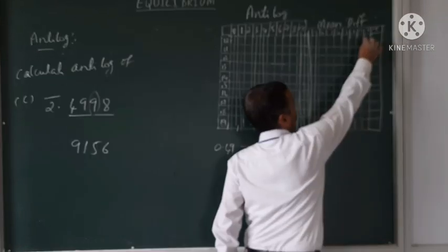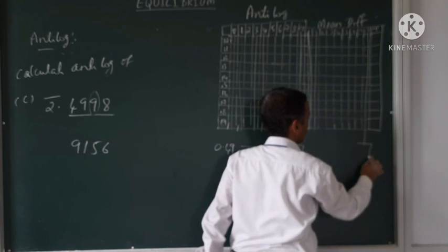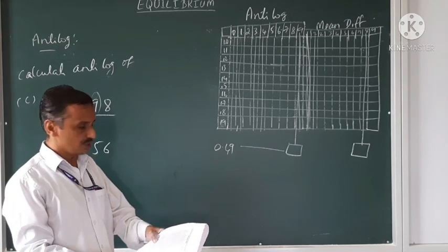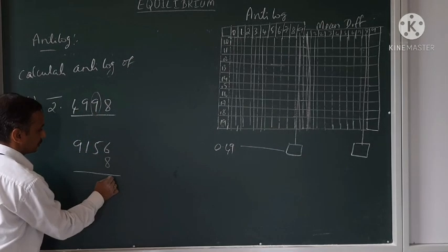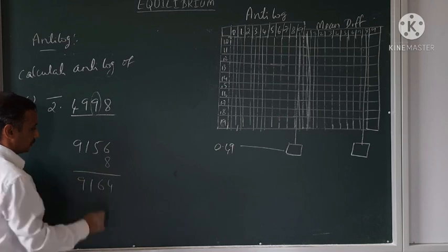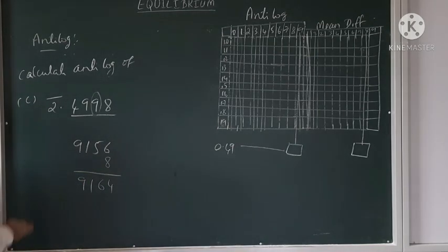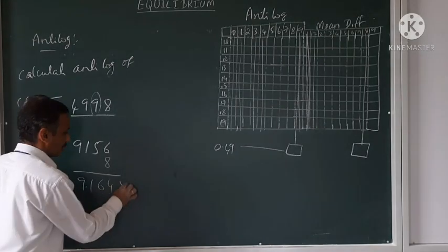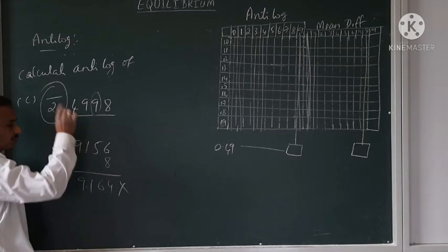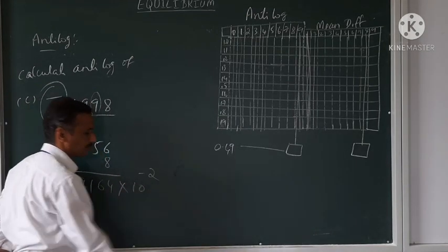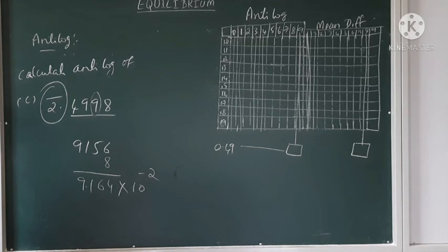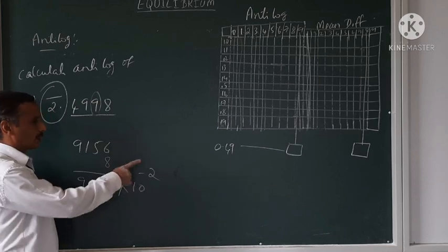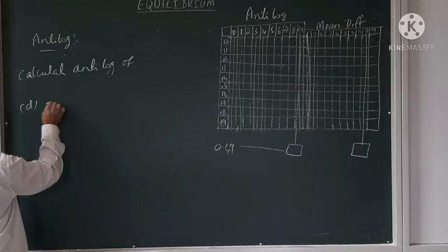Now, in the mean difference, move up to 8 and see what the value is there. The value is 8. Add that. 9164. Now, again, same procedure. Immediately after the first digit, put the decimal and write this as powers of 10, as 10 to the power minus 2. Bar 2 is 10 to the minus 2. So 9.164 into 10 to the minus 2. Bar 8.